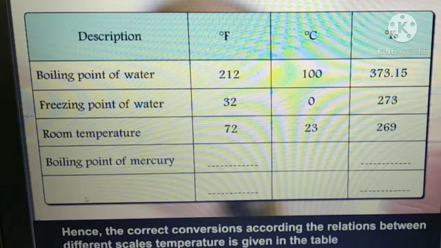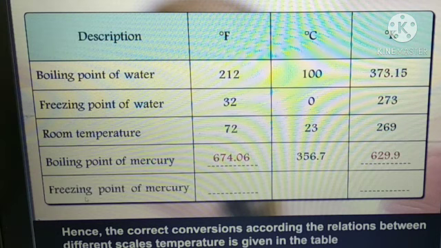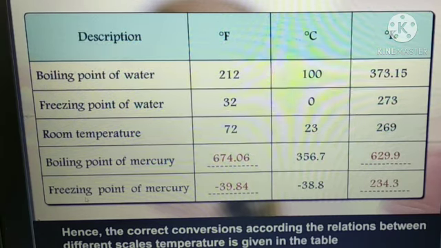Boiling point of mercury: 674.06 Fahrenheit, 356.7 degree Celsius, 629.9 Kelvin. Freezing point of mercury: minus 39.84 Fahrenheit, minus 38.8 degree Celsius and 234.3 Kelvin.